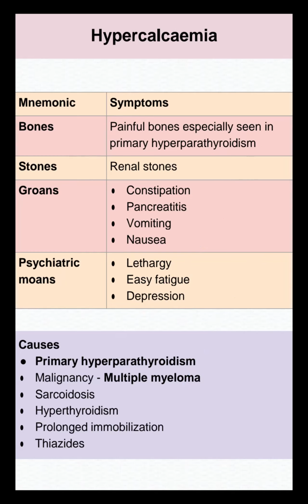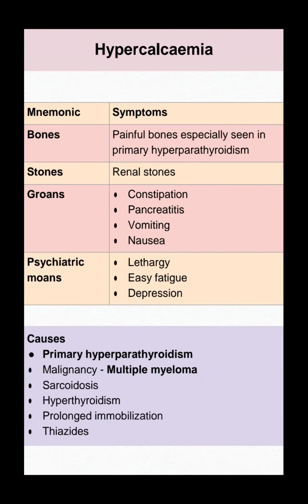Causes of hypercalcemia, my dear candidates, exam questions: primary hyperparathyroidism, malignancy, multiple myeloma, sarcoidosis. My MOH candidates, this is a very high yield topic. Sarcoidosis, hyperthyroidism, immobilization, thyroiditis. They ask thyroiditis as a cause of hypercalcemia. These are all exam questions. They directly ask regarding multiple myeloma, sarcoidosis, and drugs causing hypercalcemia. Don't forget, just remember this strongly.